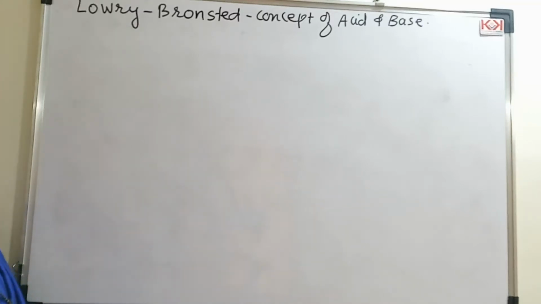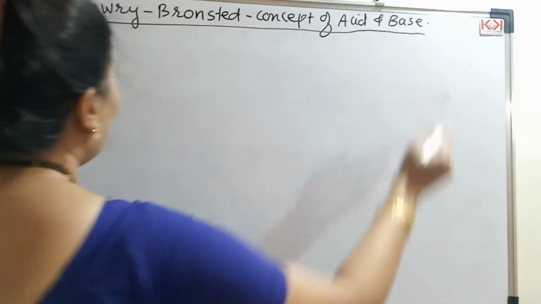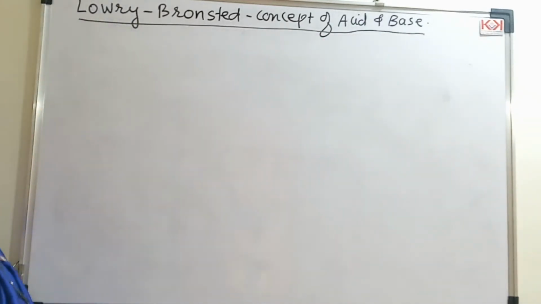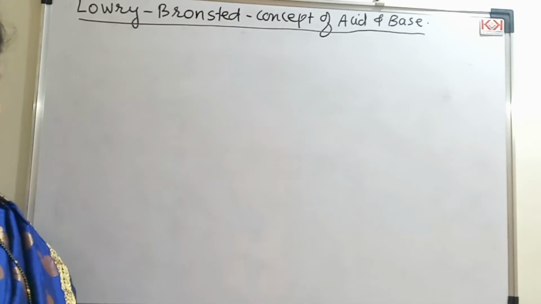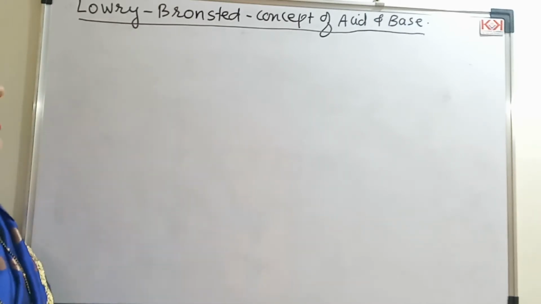In this video, we are going to study the Lowry-Bronsted concept, or Bronsted-Lowry concept, of acids and bases. You know there are different ways to classify acids and bases. One is the classical definition, the other is the Arrhenius concept. There were so many limitations to the Arrhenius concept, and so we are moving on to the Lowry-Bronsted concept.